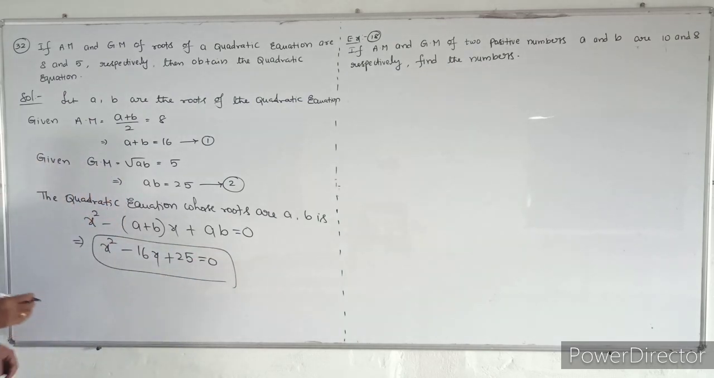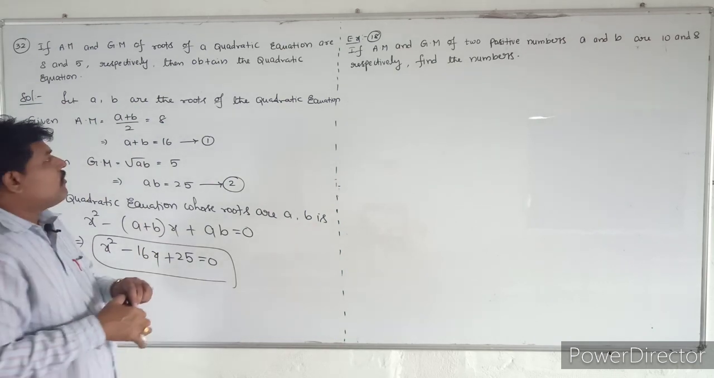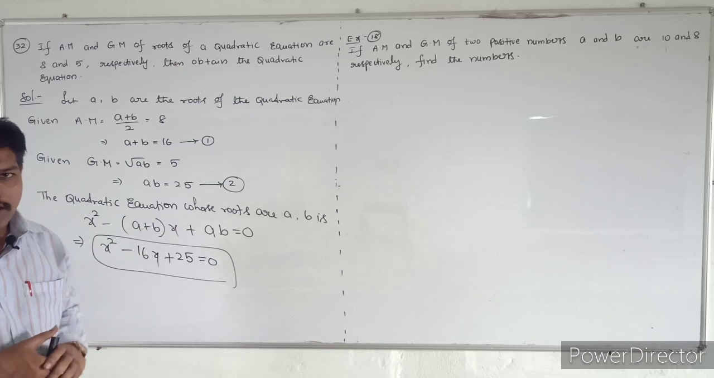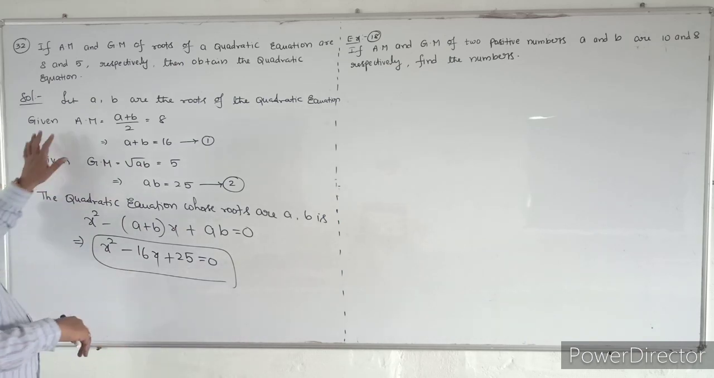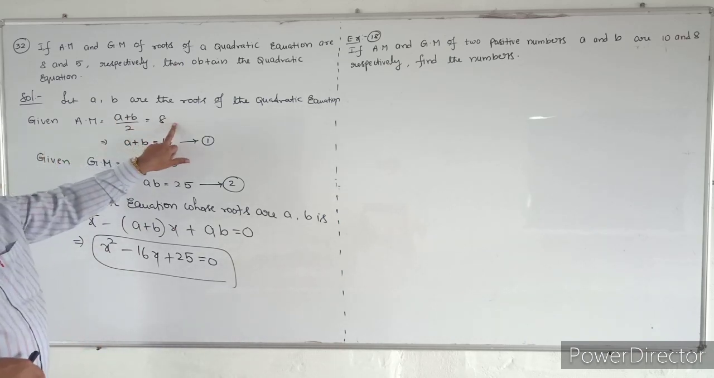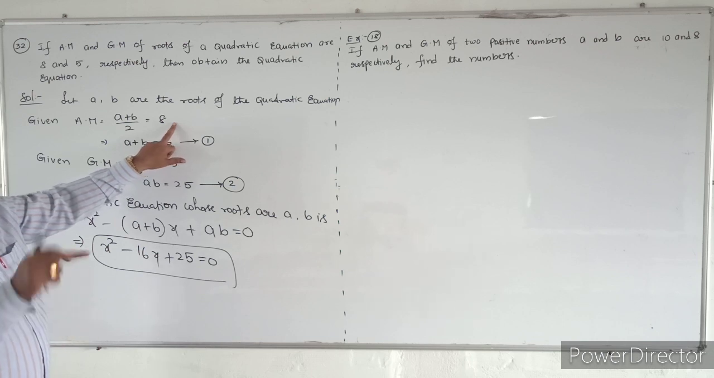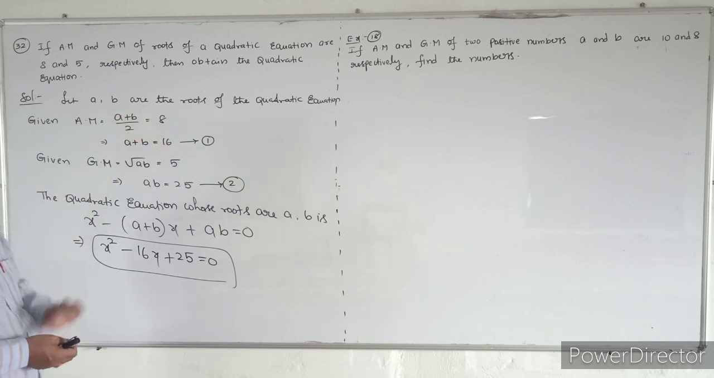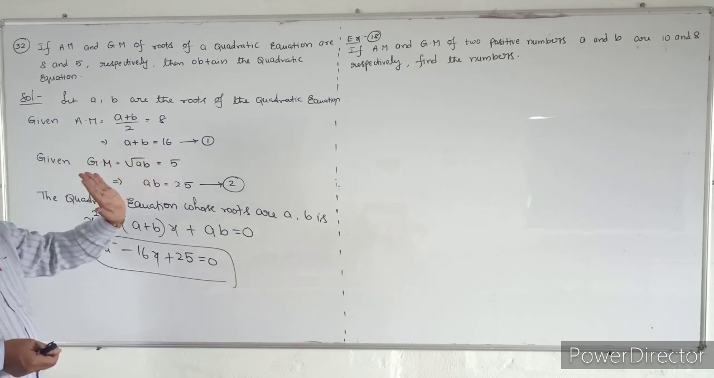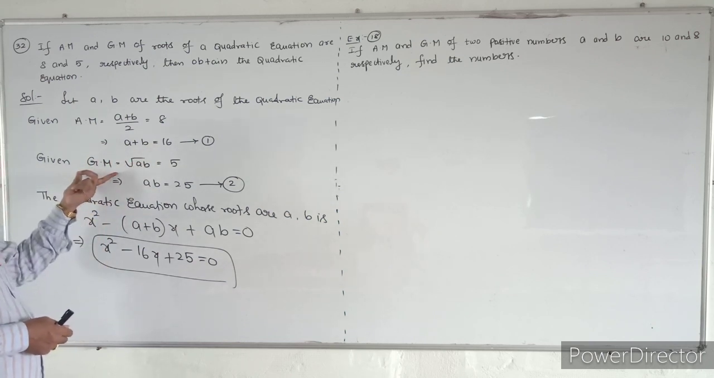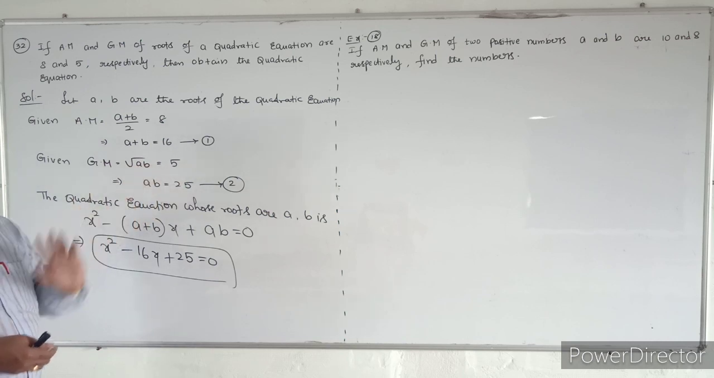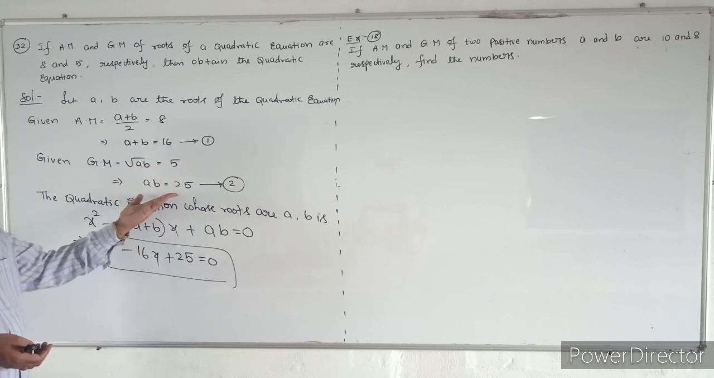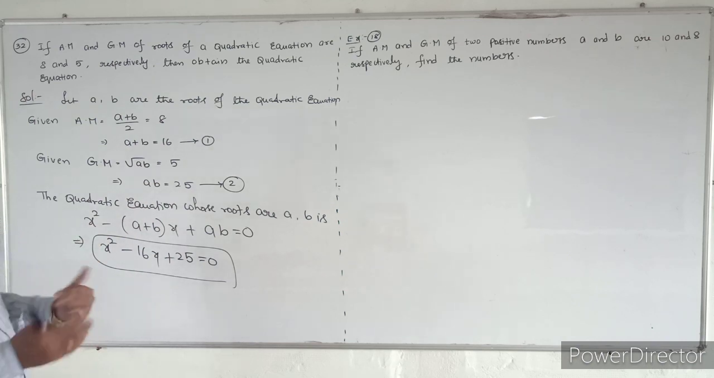See that question once again. First we have taken that a, b are the roots of the quadratic equation and they are given the arithmetic mean is 8. The arithmetic mean of the roots is 8, so (a plus b) by 2 is equal to 8, and a plus b is equal to 16, that is equation number 1. The geometric mean is nothing but the square root of AB. The geometric mean of two numbers is root of AB, that is equal to 5. Take the square, AB is equal to 25.